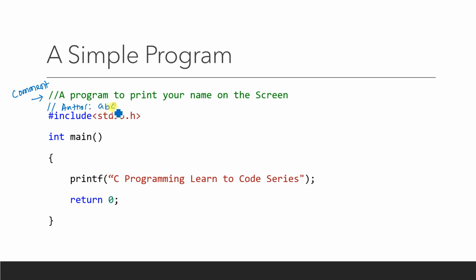Let's say ABC is the author. You may add the date of writing this program. You can add these comment lines, but when the compiler executes the program, it ignores the lines marked by double slash and does not execute them.